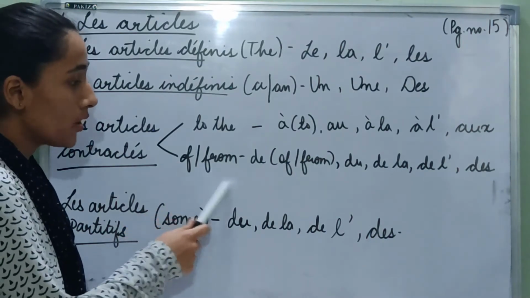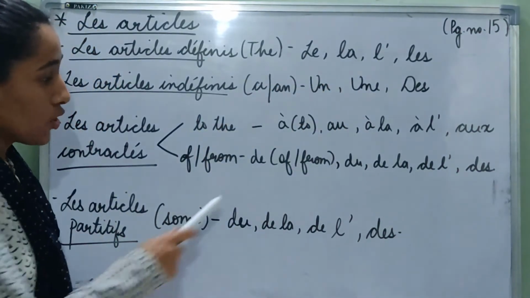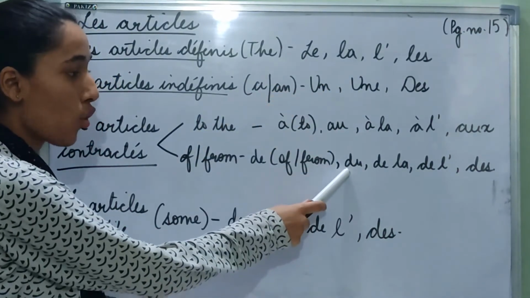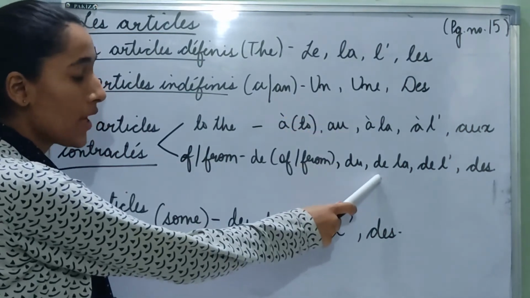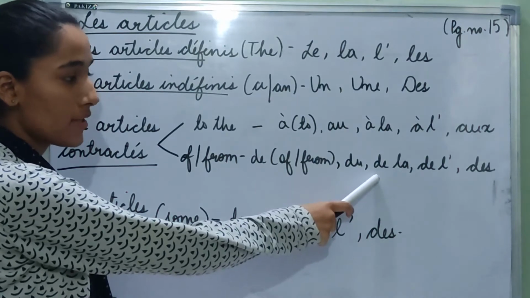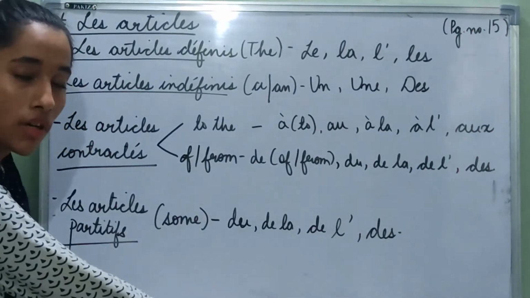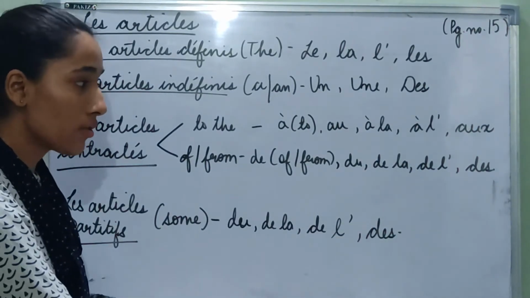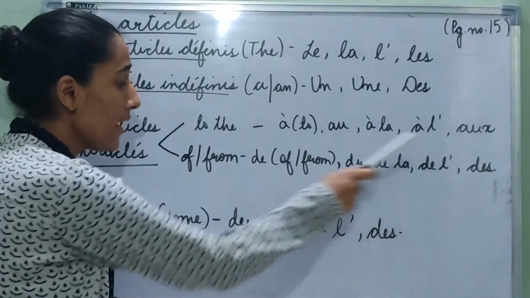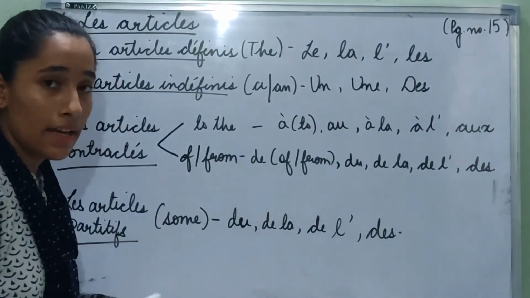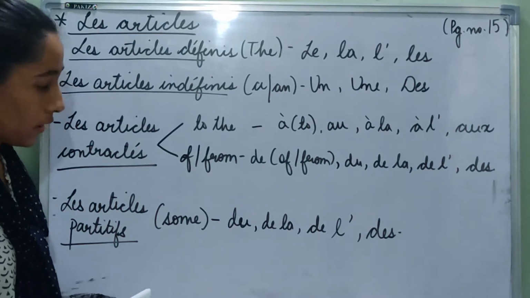And of the or from the comes from de plus all of these definite articles. So de plus le becomes du. It means of the or from the for masculine singular. De plus la becomes de la, which is of the or from the for feminine singular. De plus l apostrophe becomes de l', which is of the or from the for masculine singular, feminine singular with a vowel or silent h. And des is finally de plus les. It means of the or from the for masculine and feminine plural.